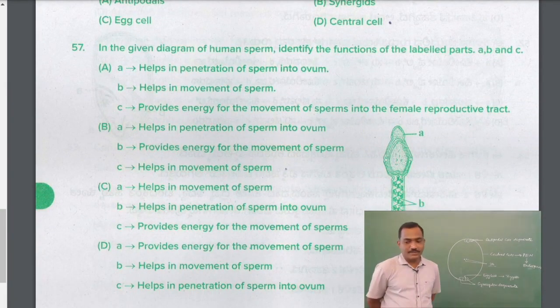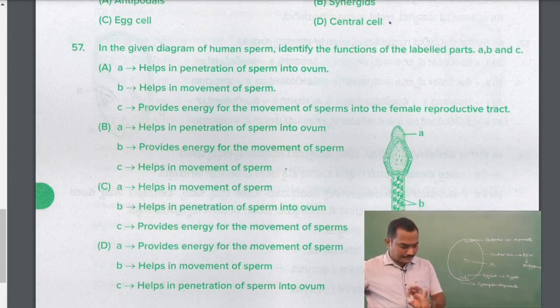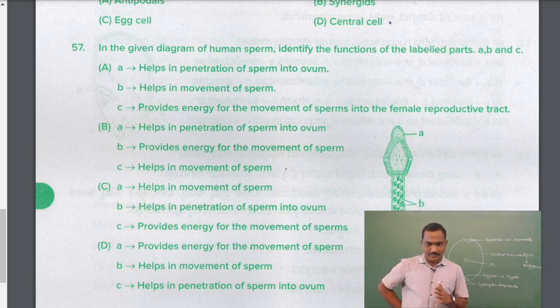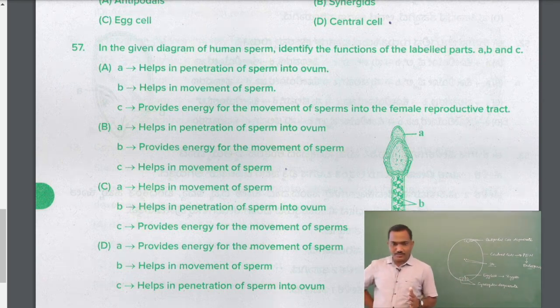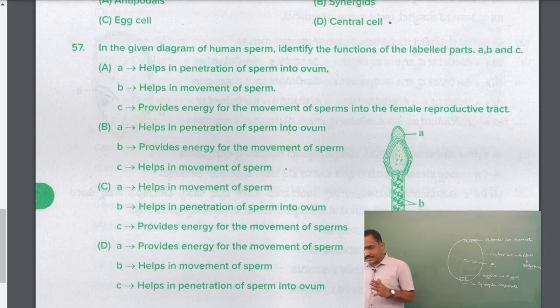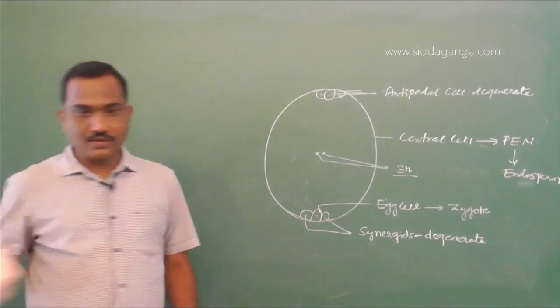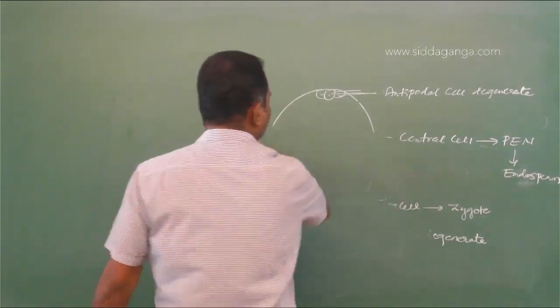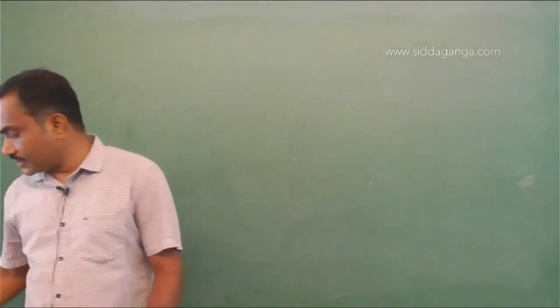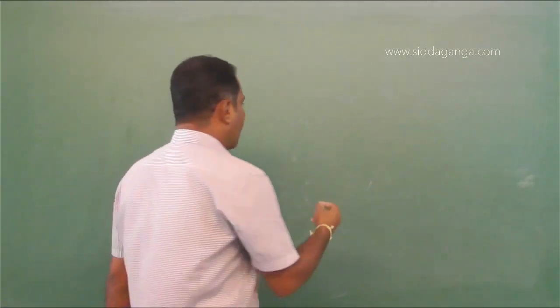Question number 57. In the given diagram of human sperm, identify the functions of the labeled parts A, B, C. A is the acrosomal cap, B is the Nebenkern or the mitochondria, and C is the tail part. So let us understand what the functions are: acrosomal cap, Nebenkern or the mitochondria, and tail.